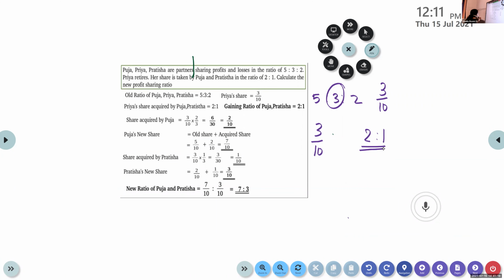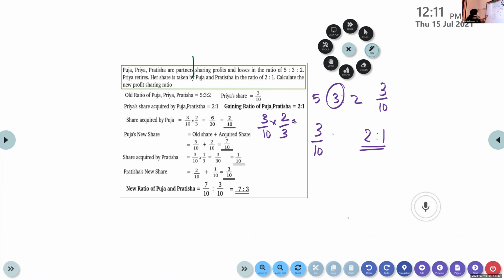Share acquired by Pooja: out of this 3/10, which is Priya's share, the first person gets 2/3. Either way, when you do, you get the same answer. So it is 6/30.